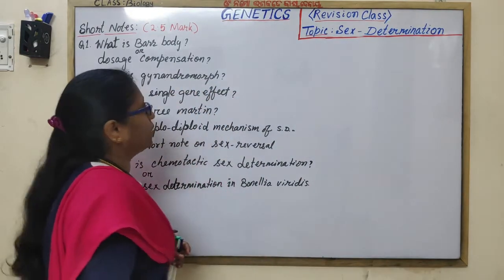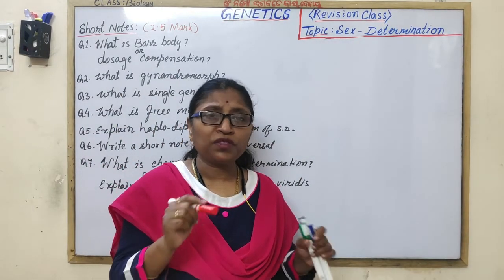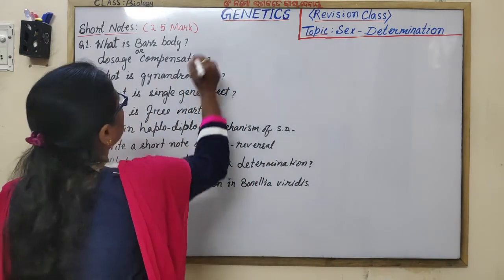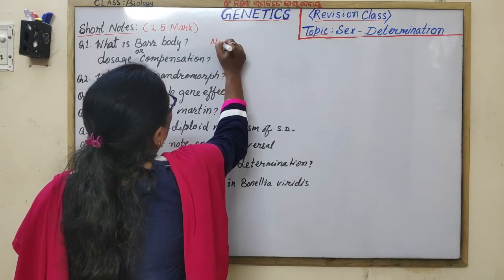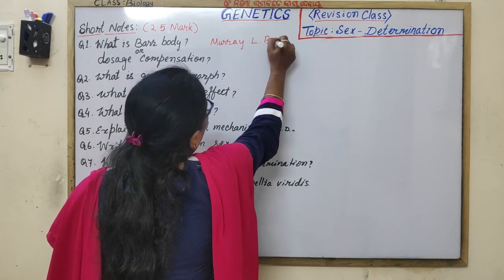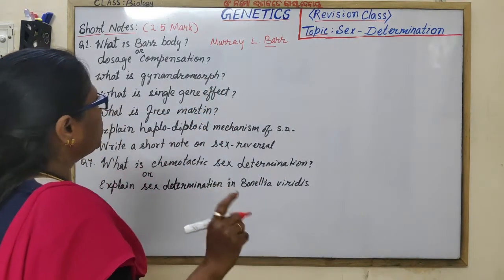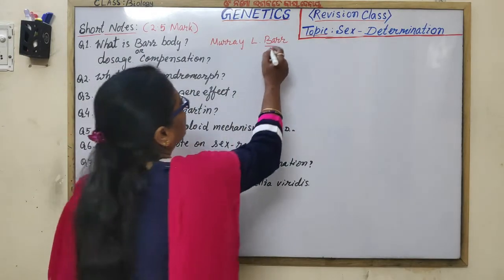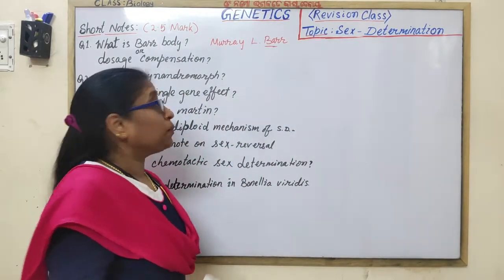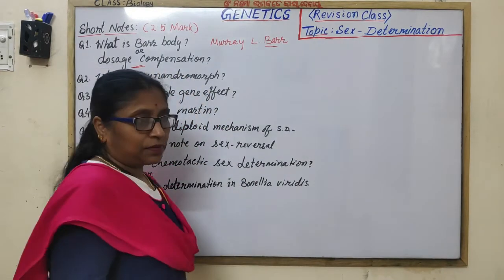What is bar body? The inactivated X chromosome is known as bar body, discovered by Murray L. Barr, named after the scientist. Actually, first of all, what may be asked is also the dosage compensation.